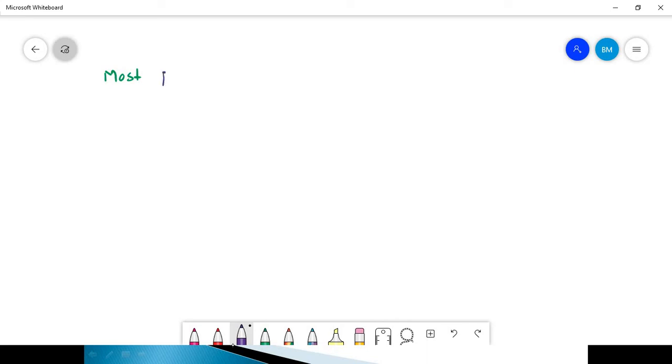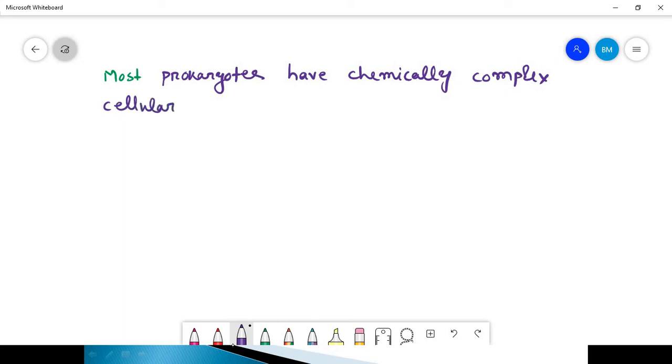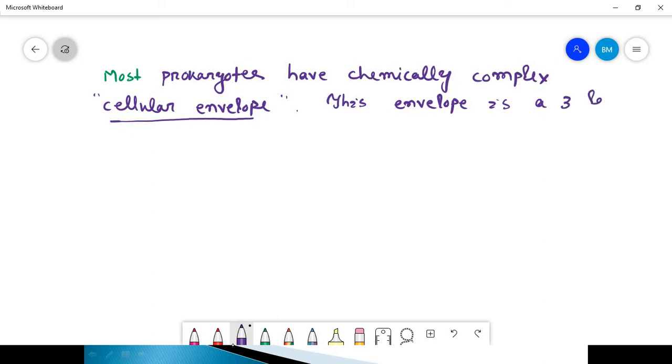Most prokaryotes have a chemically complex cellular envelope. This envelope is a 3-layered structure.